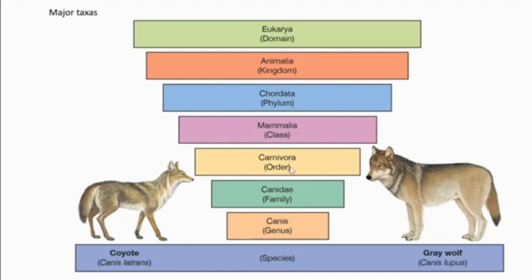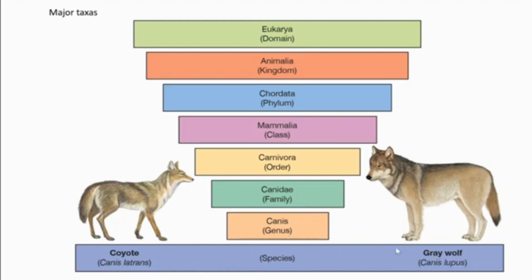From that again the group becomes smaller, sharing more similar properties, and forms the order. From the order, those having very similar features form the family. From the family, those showing more similar characters form the genus. And from the genus, those having even more similar characters are identified and given a species.